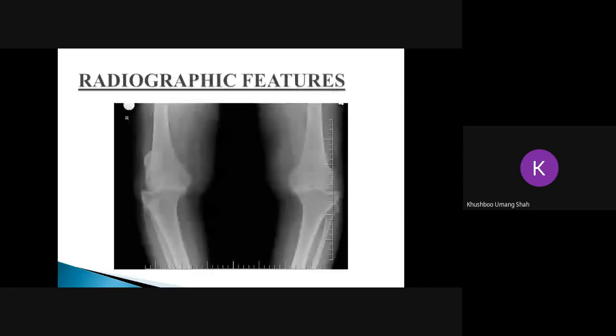Next slide. This is the X-ray of end stage osteoarthritis, in which you can see that the lower end of the femur and the upper end of the tibia are completely fused. The space between the femur and the tibia is completely decreased. So both the bones are fused. There is no space in between. You can see small osteophyte formations on the femoral condyle, and the alignment of the femur and the tibia is completely altered. So the person has developed genu varum. Next slide.